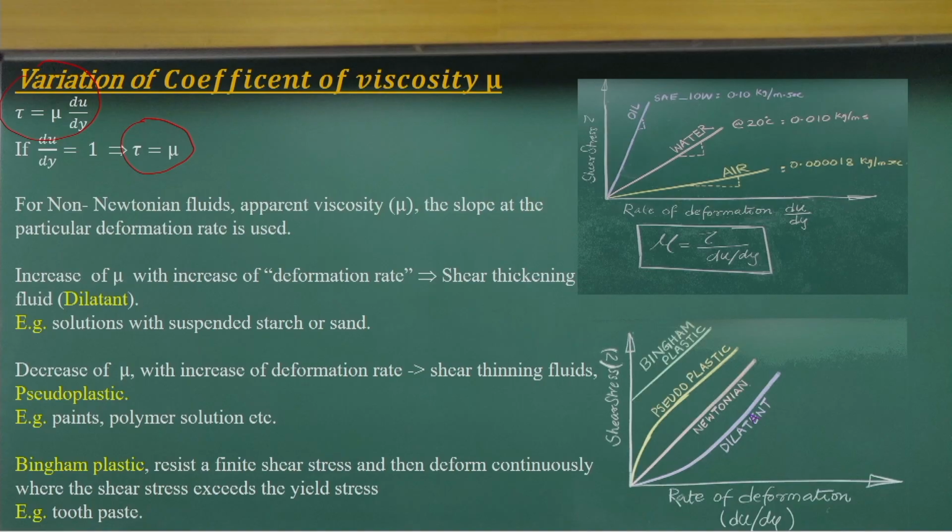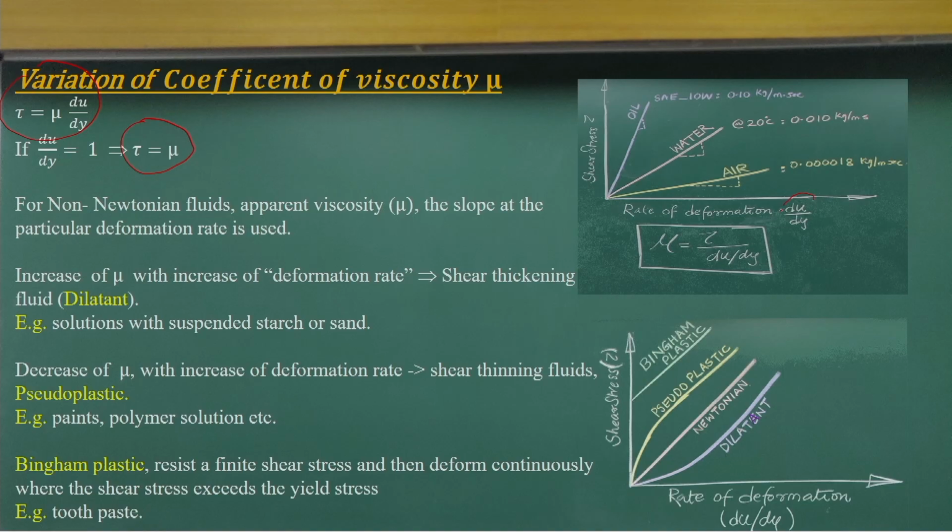So the coefficient of viscosity can be considered as the shear force when the velocity gradient is equal to 1.